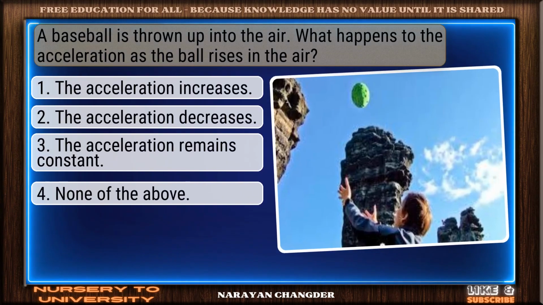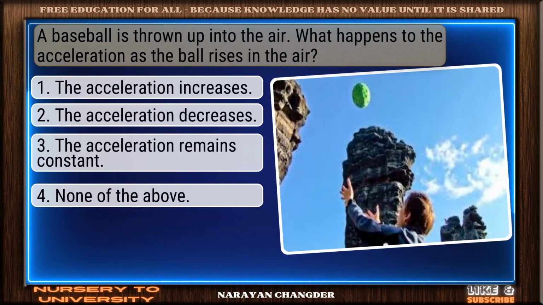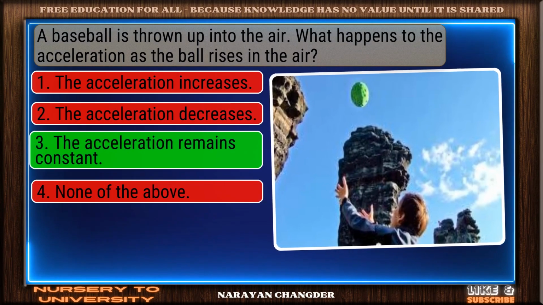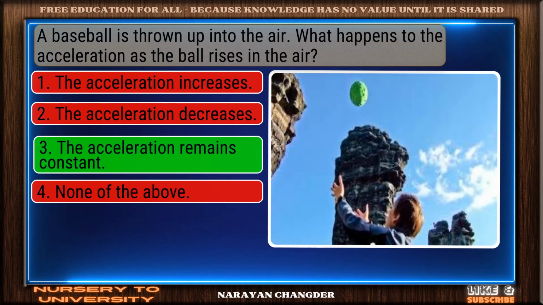Question number 6. A baseball is thrown up into the air. What happens to the acceleration as the ball rises in the air? Sharp thinking. The acceleration remains constant is the right choice.